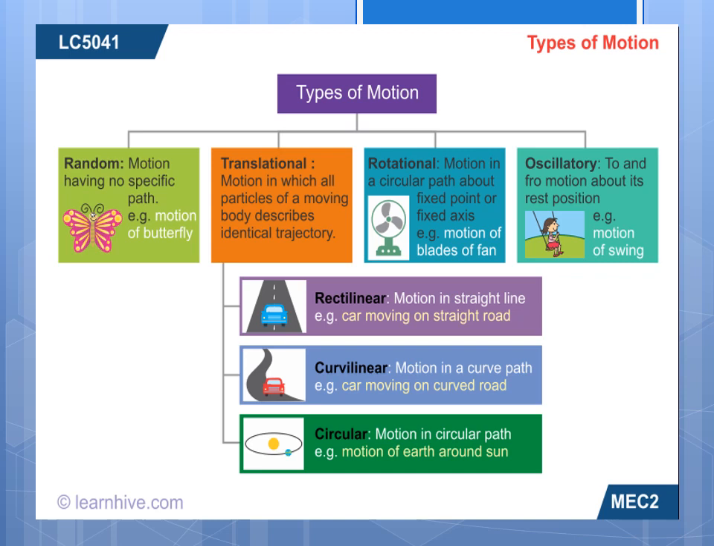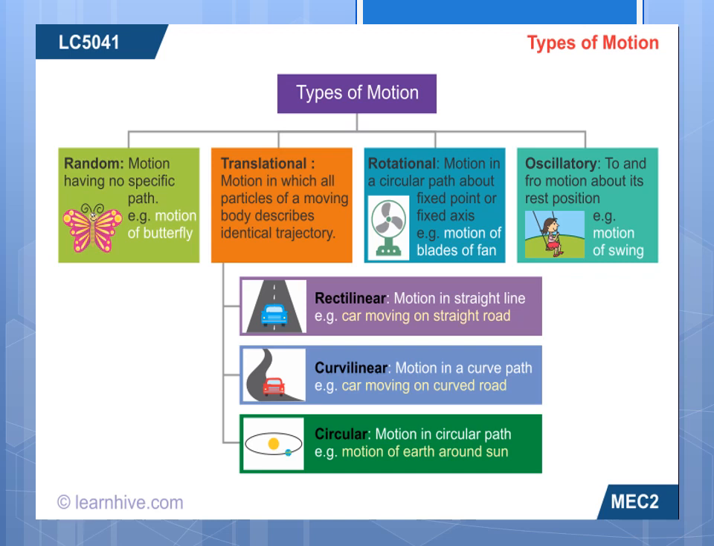Circular motion is motion along a circular path. Example: motion of the earth around the sun. The sun is the center, and the earth moves around it. That is a circular motion.